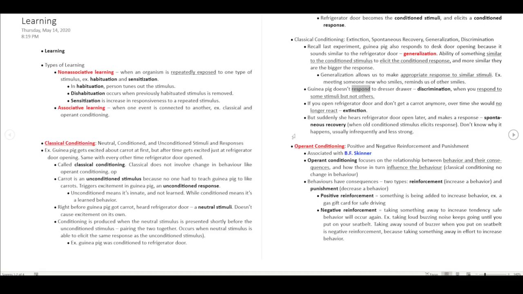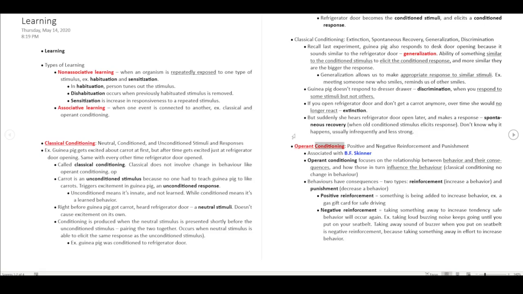The guinea pig doesn't respond to the dresser drawer: discrimination, when you respond to some stimuli but not others. If you open the refrigerator door and don't get a carrot anymore, over time she would no longer react: extinction. But suddenly she hears the refrigerator door open later and makes a response: spontaneous recovery, when the old conditioned stimulus elicits a response. We don't know why it happens; it's usually infrequent and less strong.